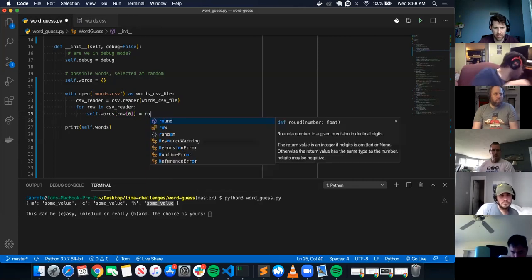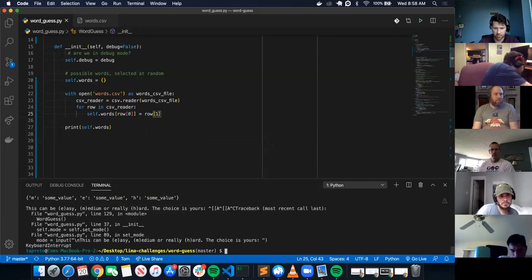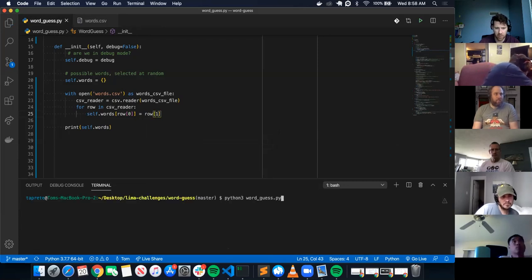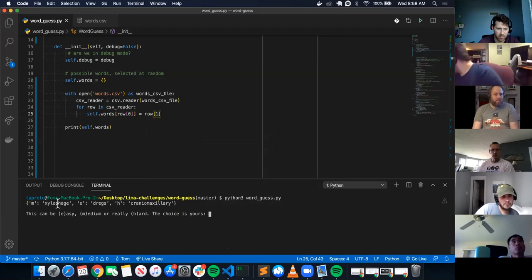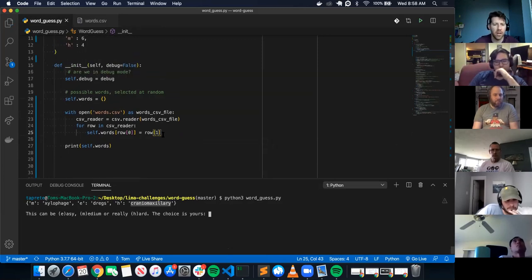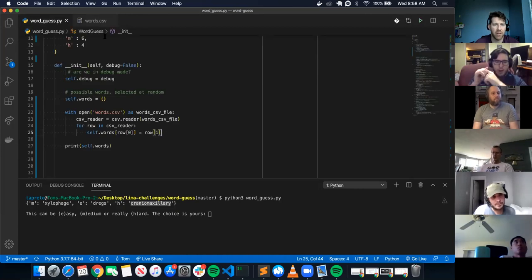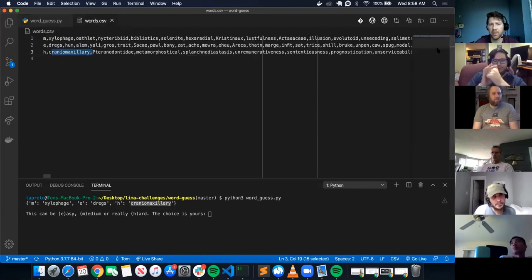So if I want it to be like row at index 1, so I've got medium, xylophone, dregs. I don't even want to pronounce that word, and hard. So I'm grabbing the word at index 1. So xylophone, dregs, and this word. How do I grab every other word in the list?